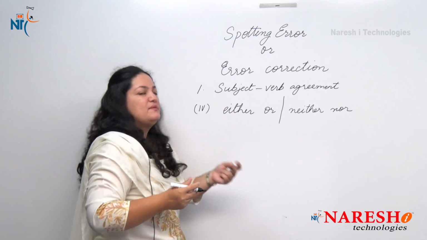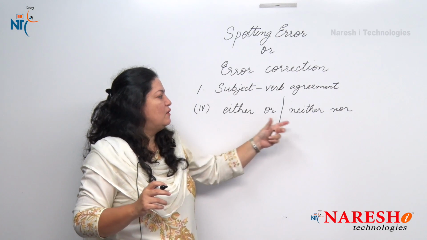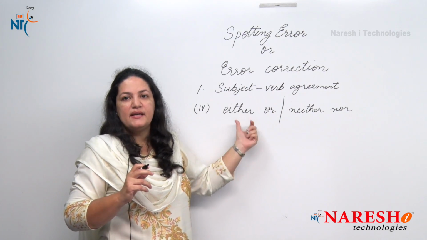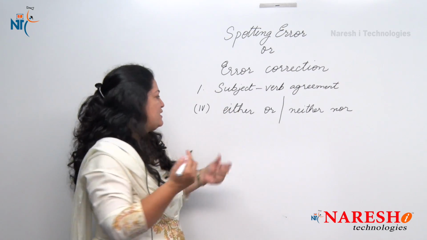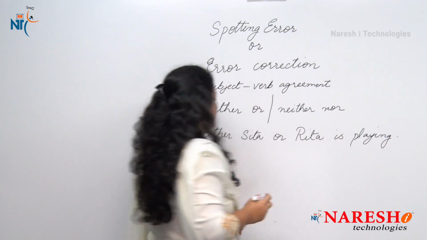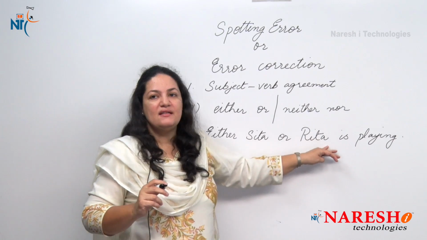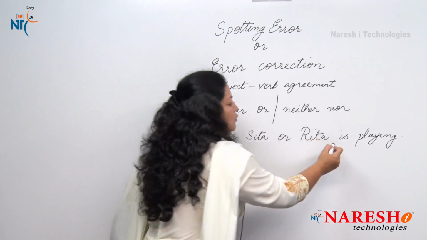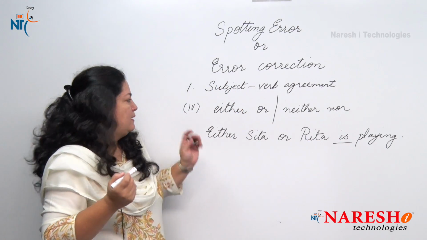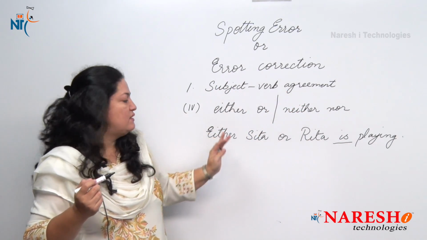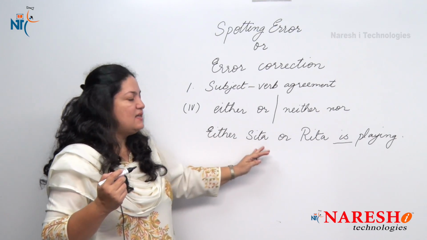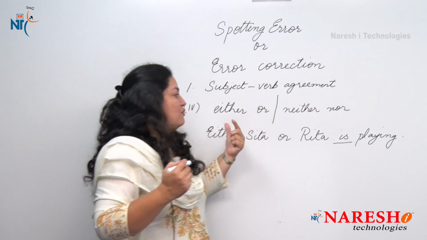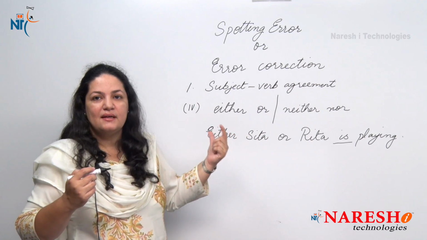When you are connecting two subjects with either or, or neither nor, the rule is as follows. If the subjects are singular, for example, either Sita or Rita is playing, both subjects are singular, so we use the verb in the singular form. The same goes for neither nor. We say neither Sita nor Rita is playing. The same rule applies.